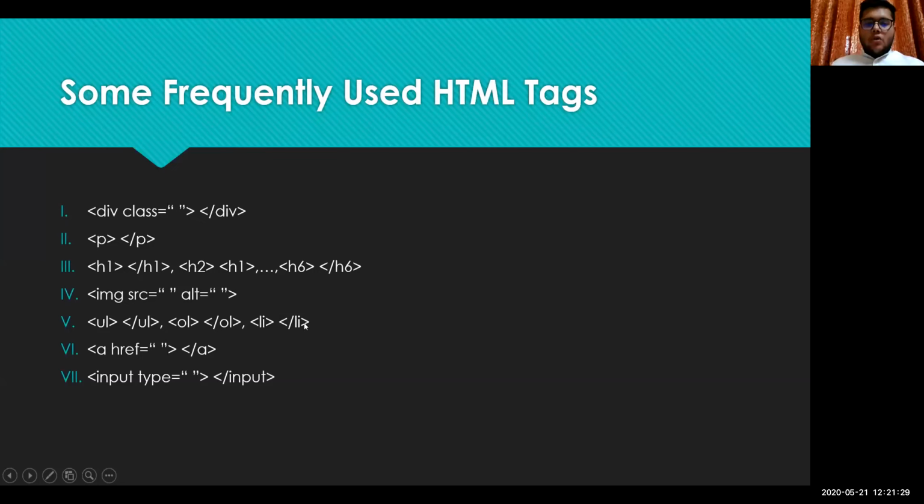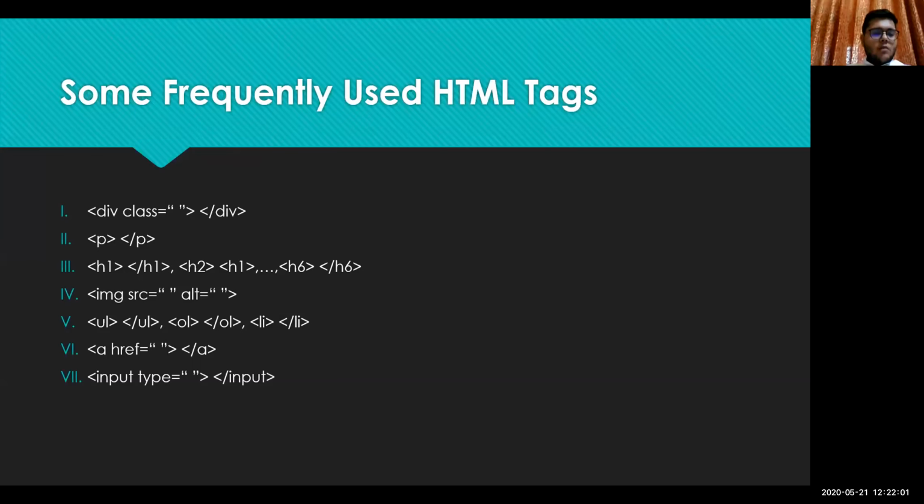Then we come to li tags. Li tags are used within these two, between ul and between ol. Li tags are used for listing the list items. Li stands for list items. When we use this within these, it tells the browser that we are using it to signify a list item. Okay.